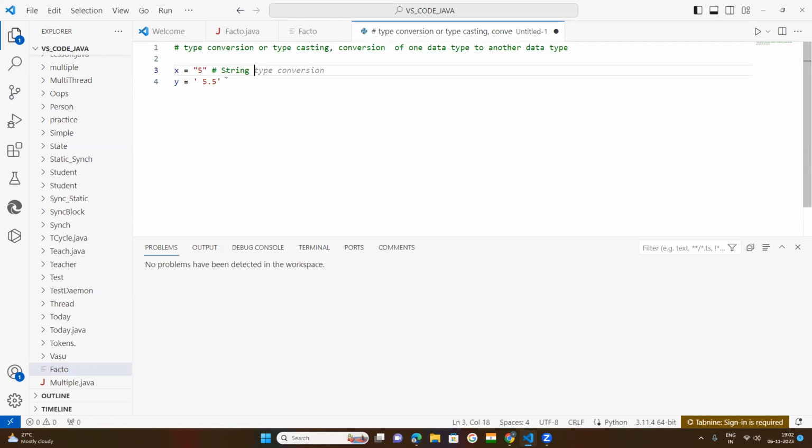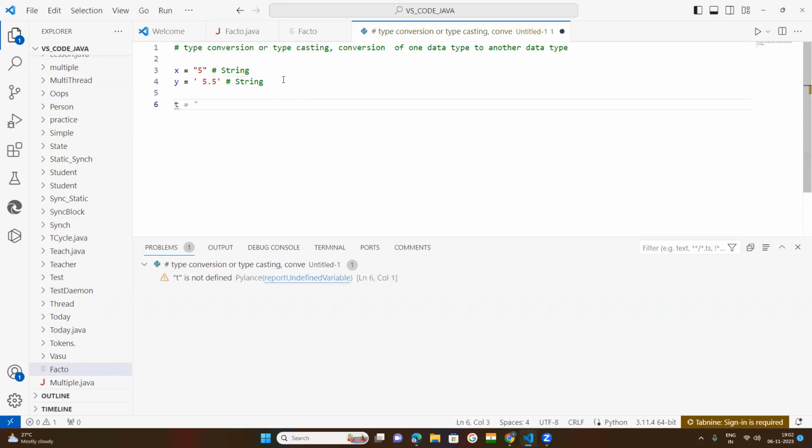This is also a string. Why? I told you that any float number, integer number, if kept in double or single quotation marks, any data type you keep in quotes, suppose t is equal to, t is a variable, you can keep anything.